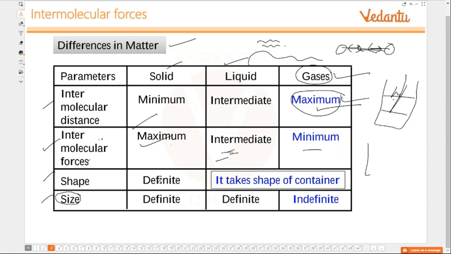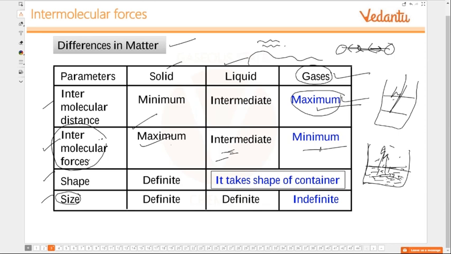That is because the intermolecular forces are not as high as in the solid state, nor as low as in the gaseous state. Liquid molecules are free to move, but they cannot leave the sample, because other molecules attract them and will not allow them to roam around. Fluidity is restricted in liquids because of intermolecular forces.